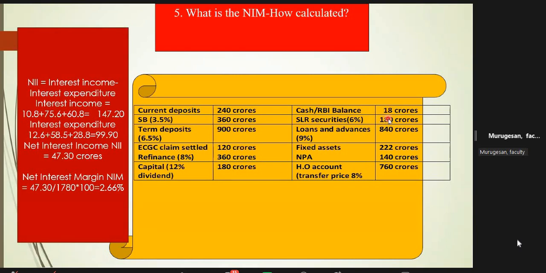You total 180 plus 840, and this you don't total because these are not earning assets. These are also not earning assets because they have given NPA separately. And this is earning, something is earning. So these three things only you have to total. Cash you don't total. 180 plus 840 plus 760. If you total it, you will get 1780.